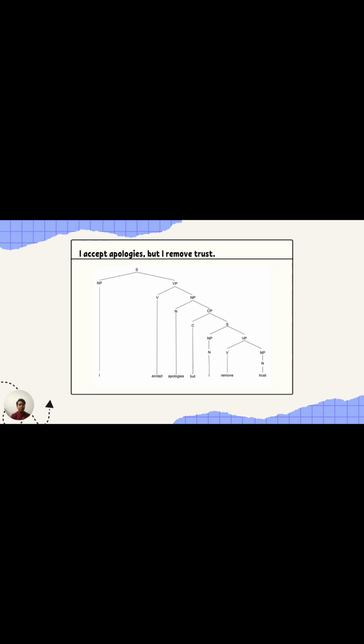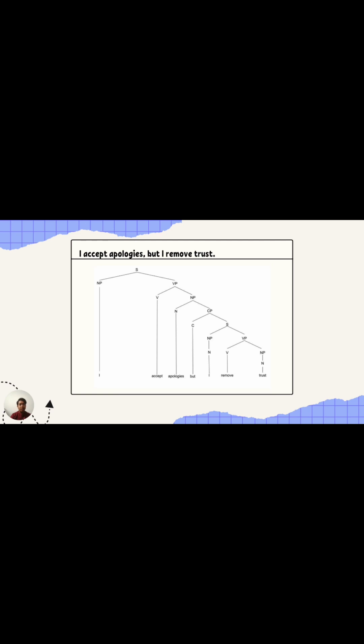So the verb phrase of the first sentence will be divided into verb and noun phrase. The verb is accept and the noun phrase is apologies. So the NP and CP phrase rule will be used here because we got but as the conjunction after the noun phrase apologies. So the conjunction phrase will be CP.